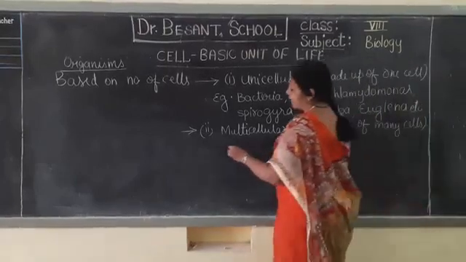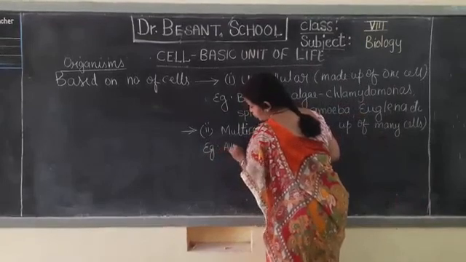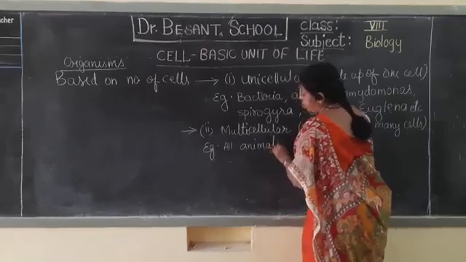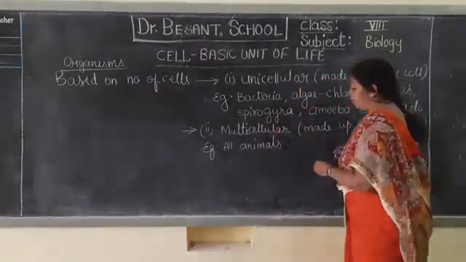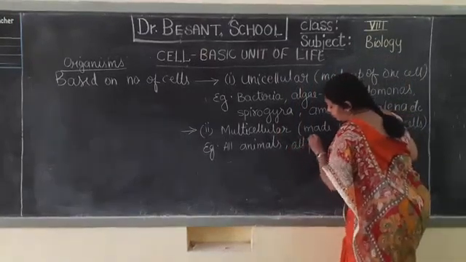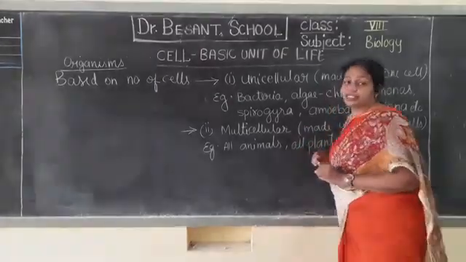Examples what we can write? Can we write human beings? You can write all animals. Except for the unicellular animals, the rest of the animals are made up of many cells. Then all plants, except for the few algae, all plants are made up of many cells.